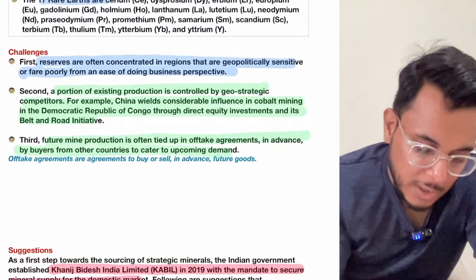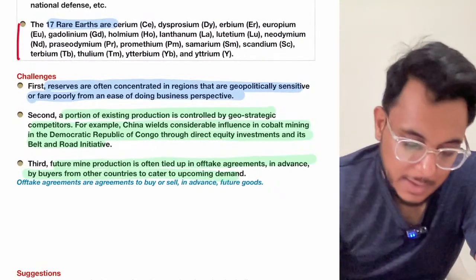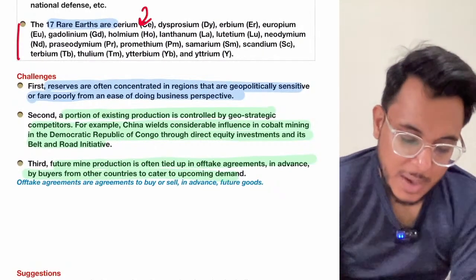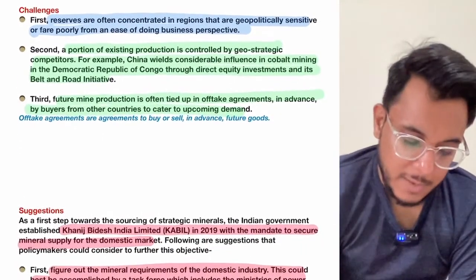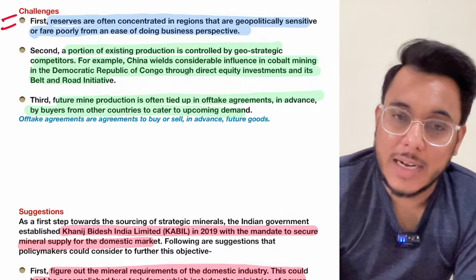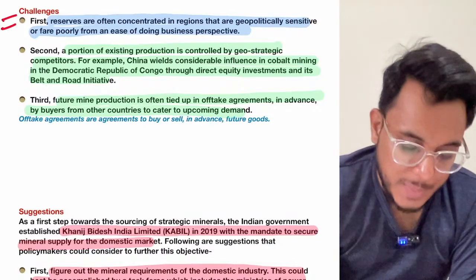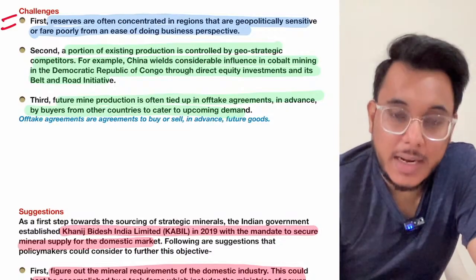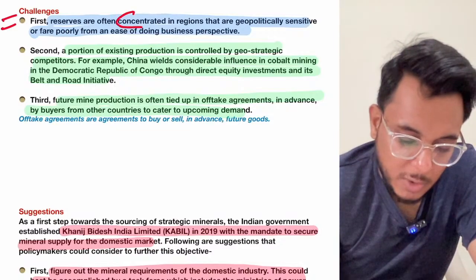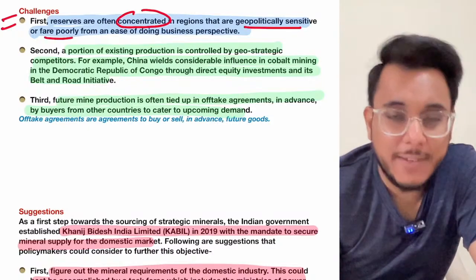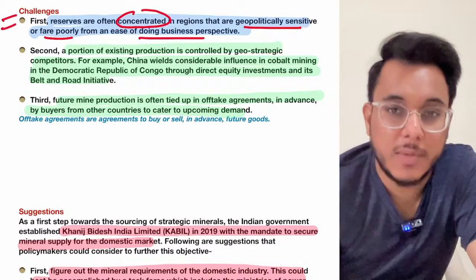Now here I have given you the list of the 17 rare earth elements. Fine, you can read that, but remembering all 17 is not very important. Now there are certain challenges in the extraction of rare earth minerals. Number one, the rare earth reserves are concentrated in regions which are geopolitically very sensitive, and which are faring very poorly from an ease of doing business perspective.